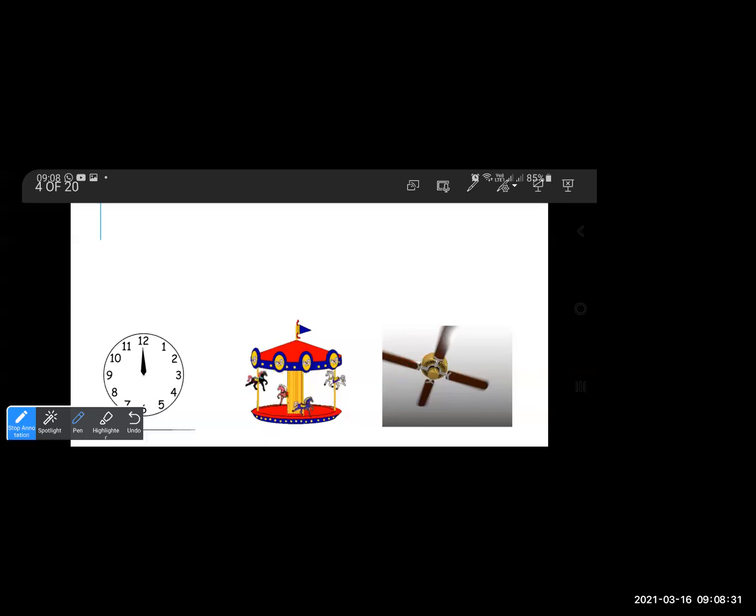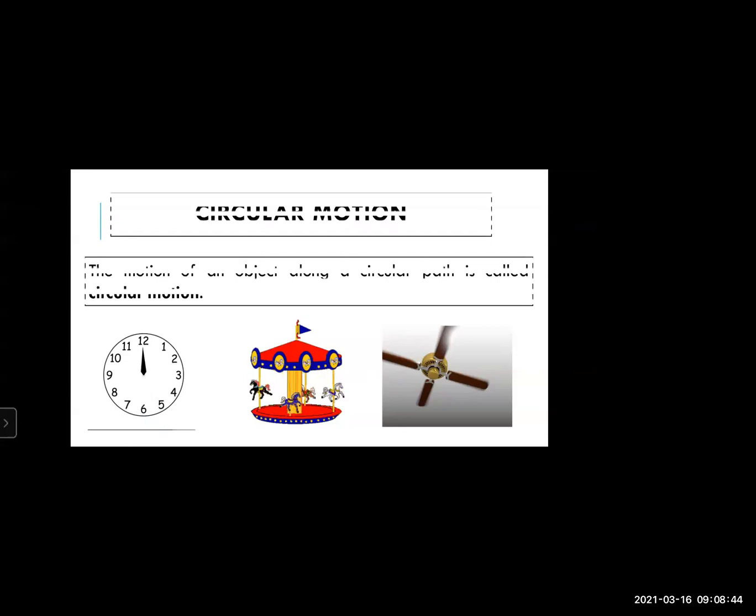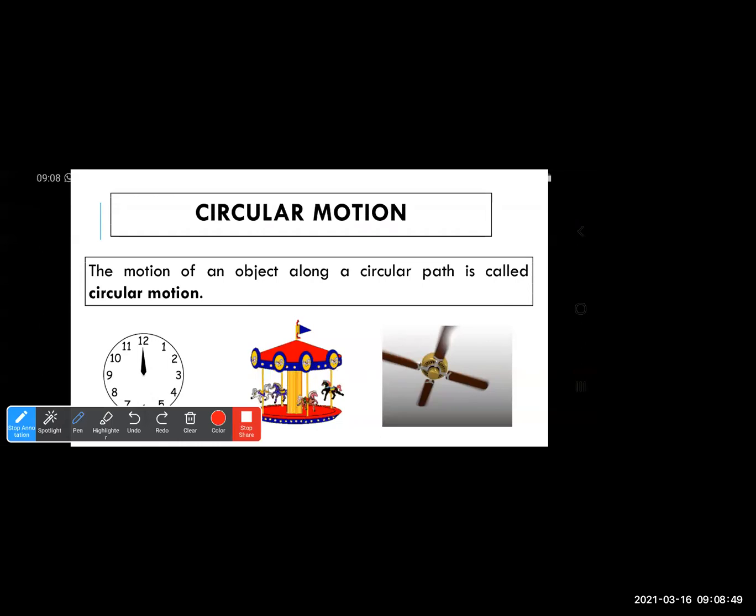So if we talk about the watch, the merry-go-round, the fan, all these move in a circular manner. So we can say that they possess circular motion. The object is in circular motion. So we'll learn about circular motion. The motion of an object along a circular path is called circular motion. Can you all give me some more examples of circular motion